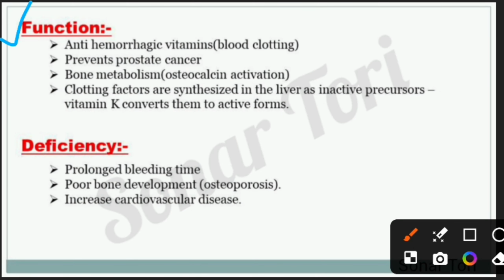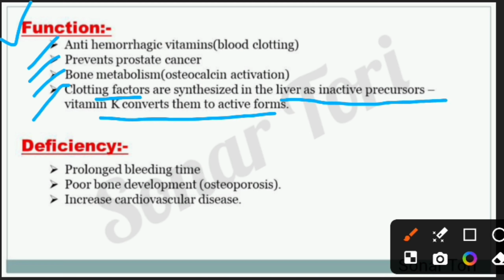The function of vitamin K. The main function of vitamin K is blood clotting, so it is also called the anti-hemorrhagic vitamin. It also helps to prevent prostate cancer, and helps in bone metabolism and osteocalcin activation. Vitamin K also helps in the synthesis of clotting factors. Clotting factors are synthesized in the liver as inactive precursors. Vitamin K converts them to active forms.